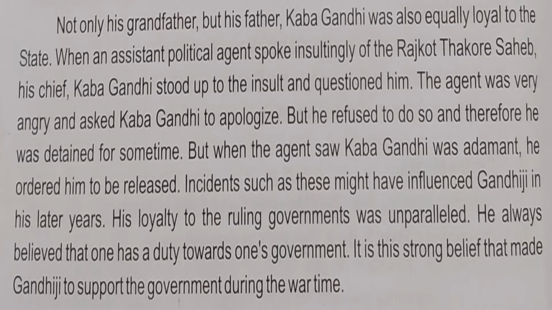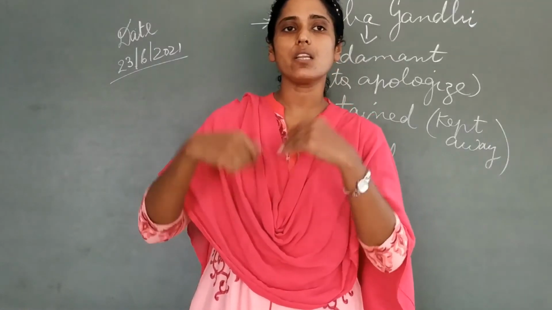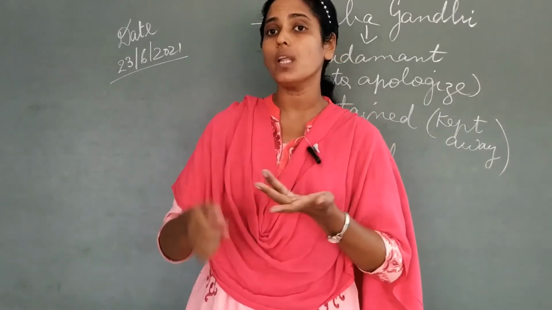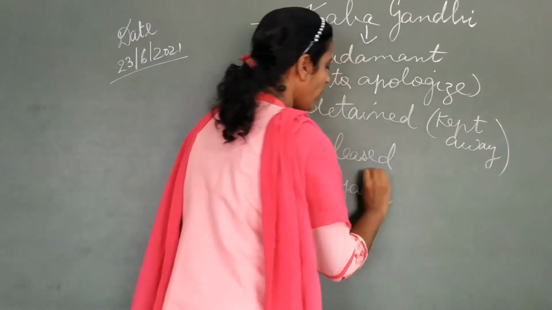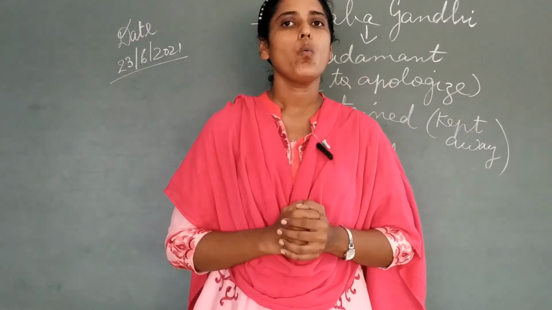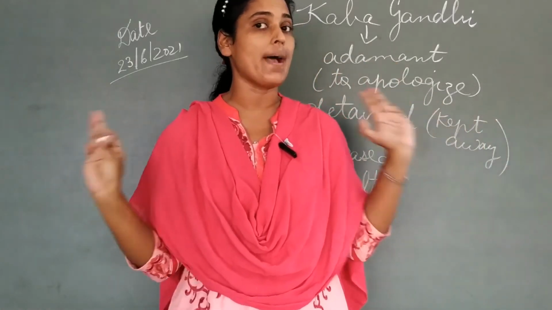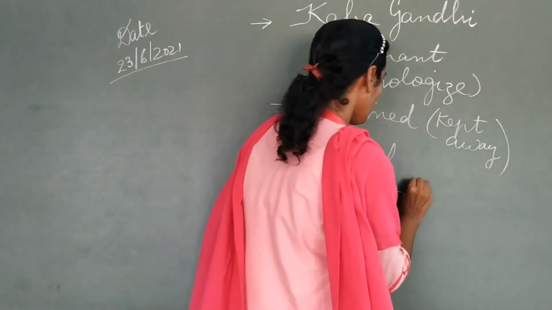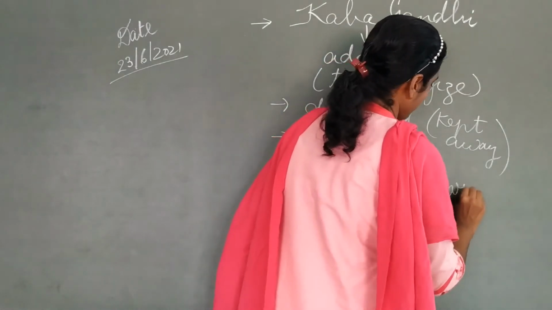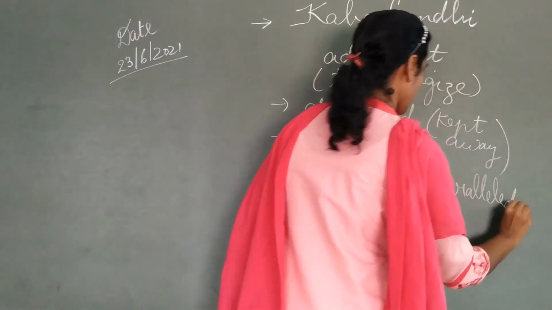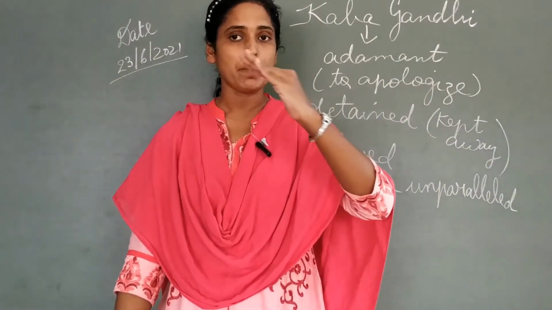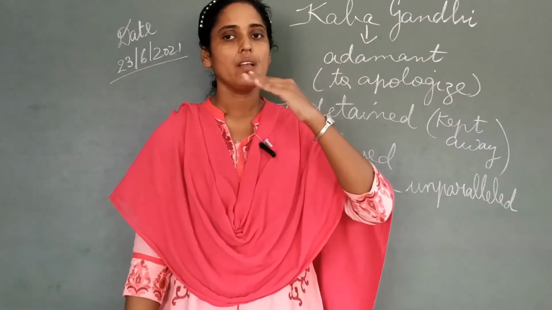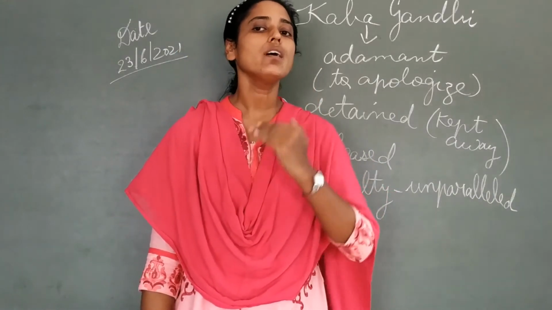Now we have the topic over here. On page number 4, what is written there, students? That even his loyalty, that is Gandhiji's loyalty to the ruling government. Loyalty means faithfulness. His faithfulness towards the ruling governments, ruling parties, was also very unparalleled. Nobody could match it. It was matchless. No one could speak against it. Why is it so? Because he had the attitude of respecting the one sitting in a high power position, because they are the ones ruling the country.